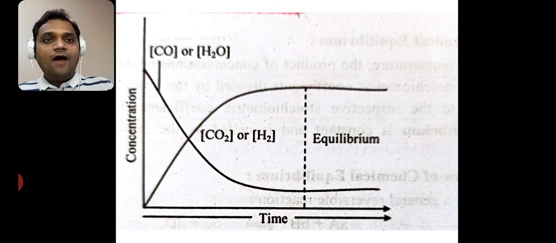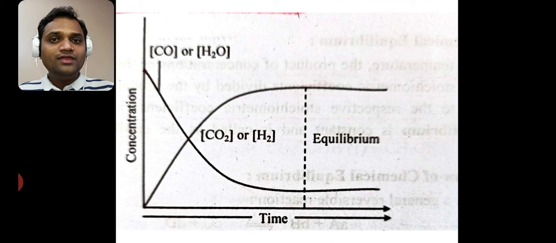Now after some time, if we see in this graph, the concentration of products and the concentration of reactants becomes constant.